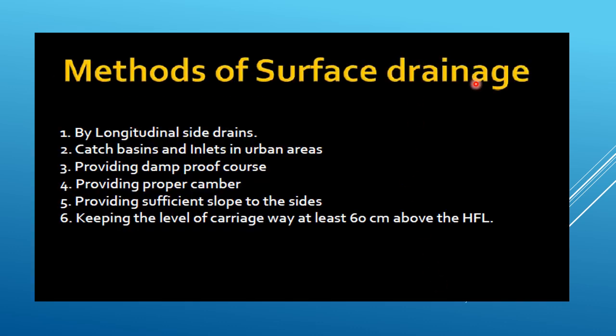Methods of surface drainage are by longitudinal side drain, catch basins and inlets used in case of urban areas, providing damp-proof course, providing proper camber, providing sufficient slope to the sides, keeping the level of carriageway at least 60 cm above the highest flood level.